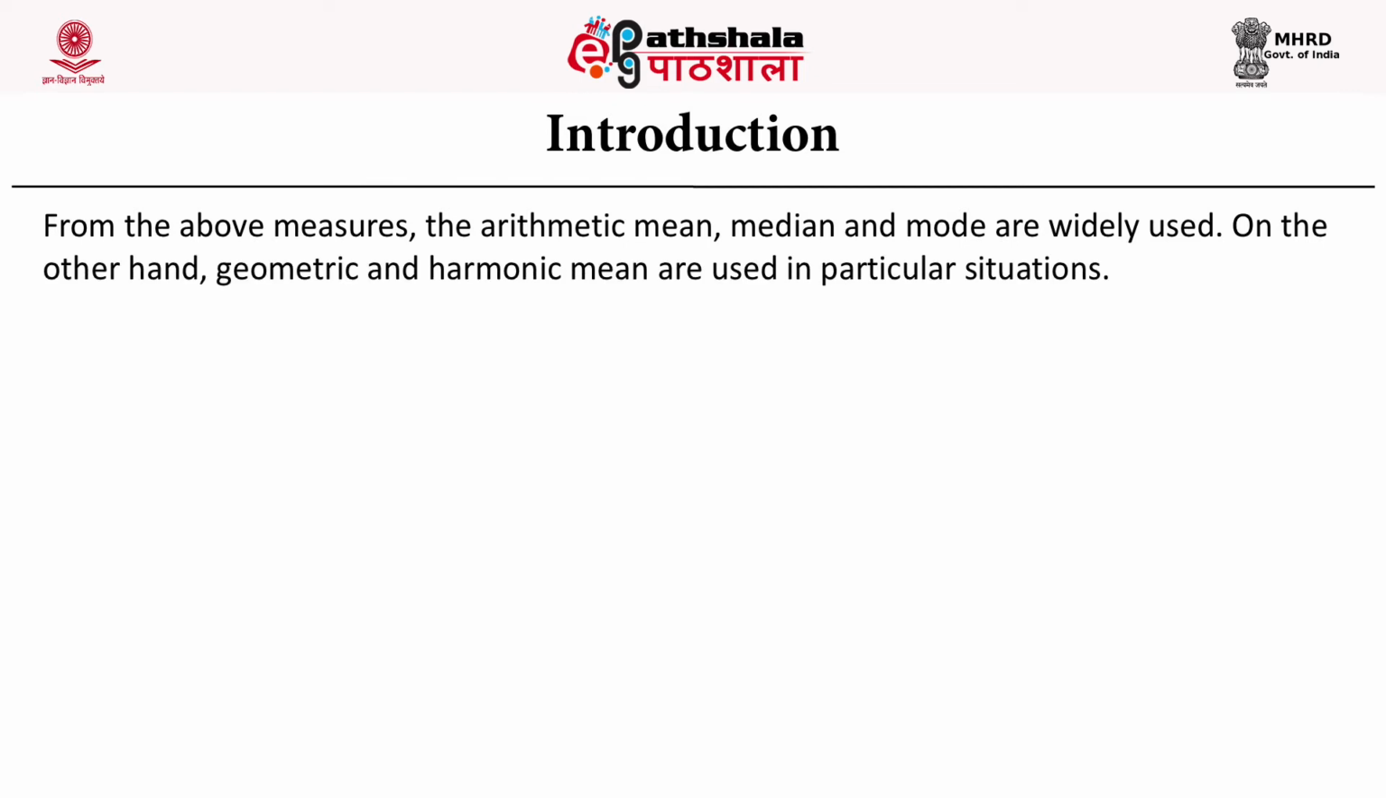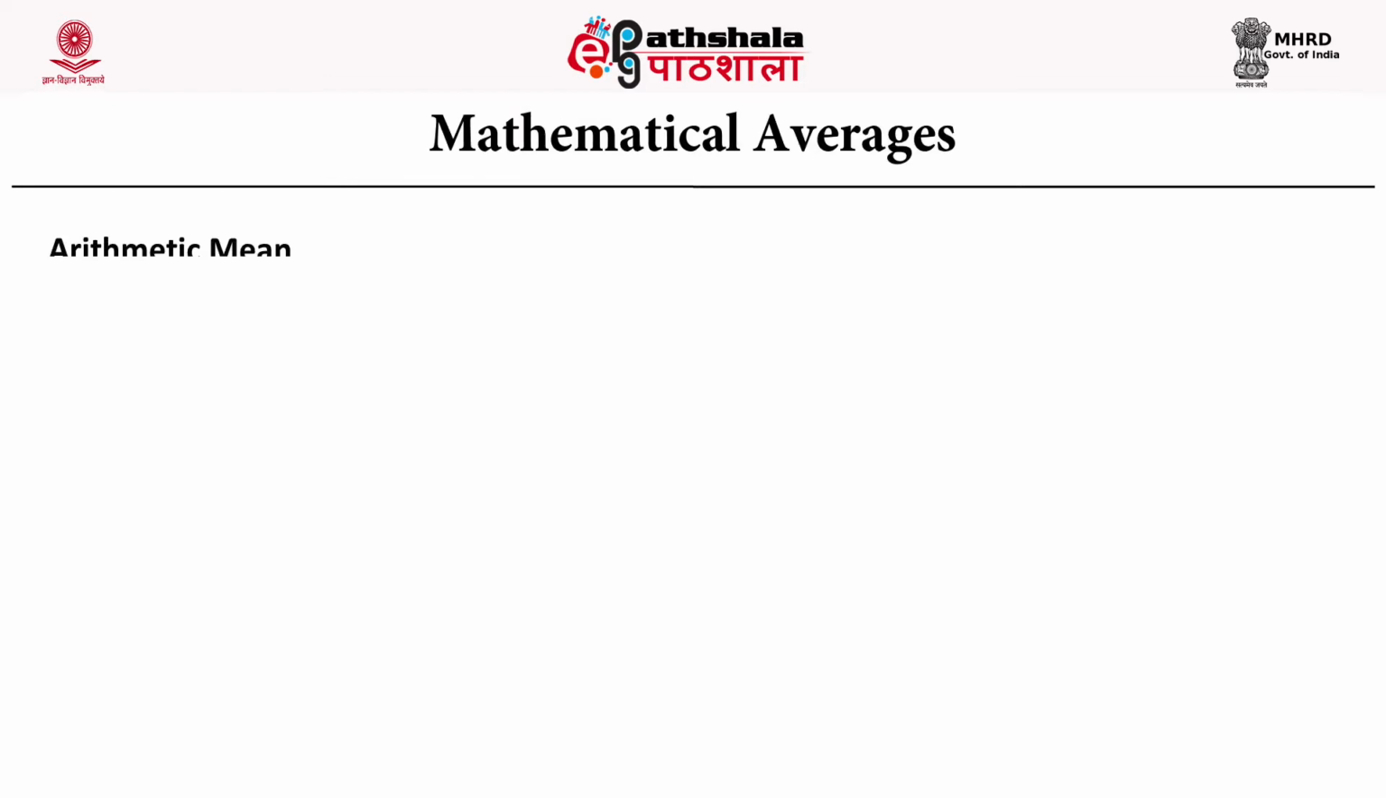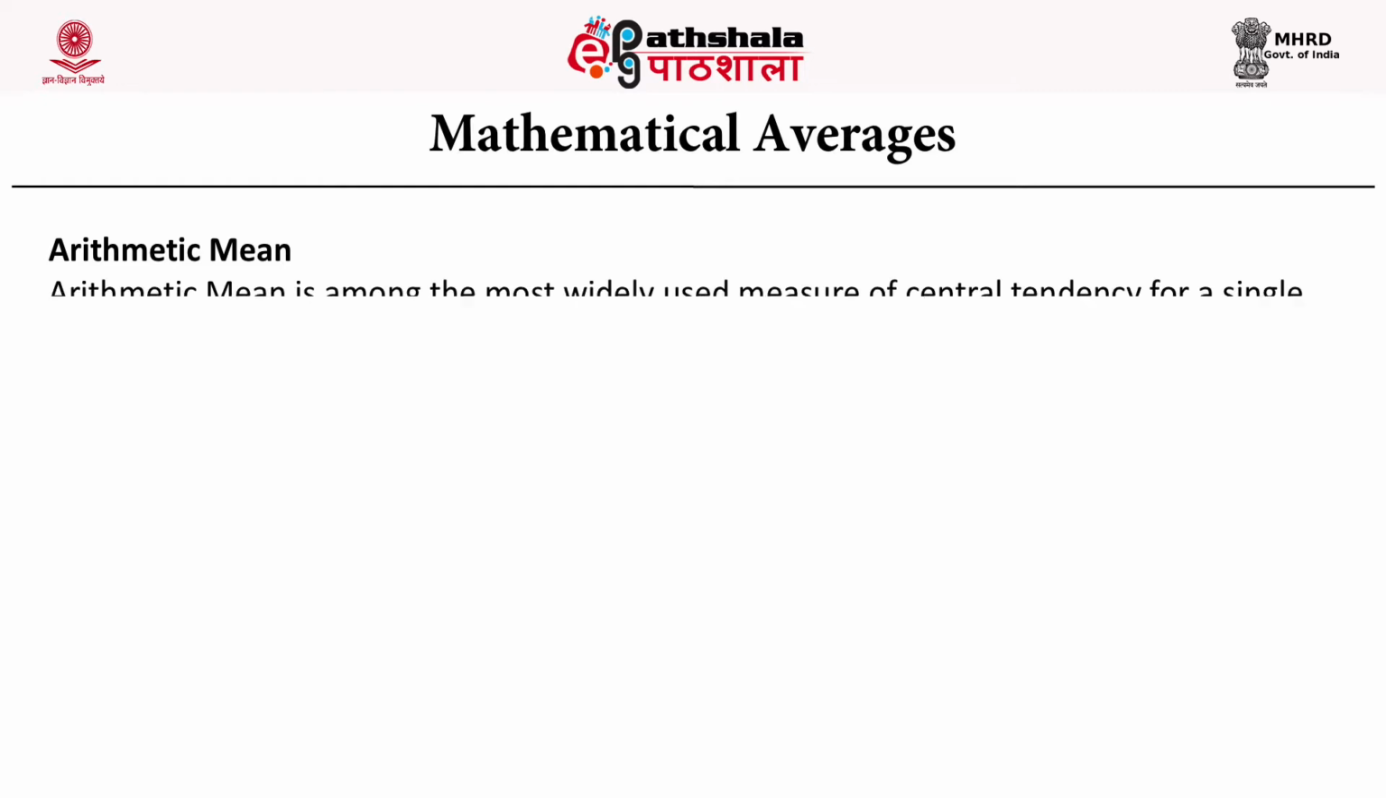From the above measures, the arithmetic mean, median and mode are widely used. On the other hand, geometric and harmonic mean are used in particular situations. In the following section, one can see the complete description of these measures in detail. So starting with mathematical averages, first is arithmetic mean.